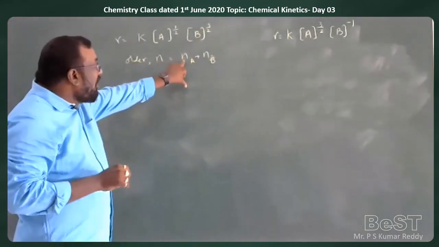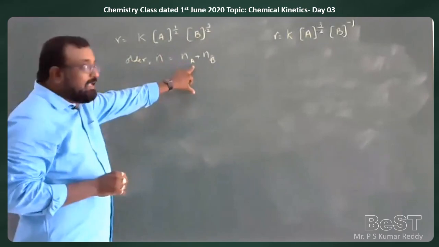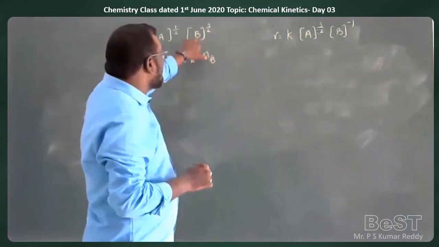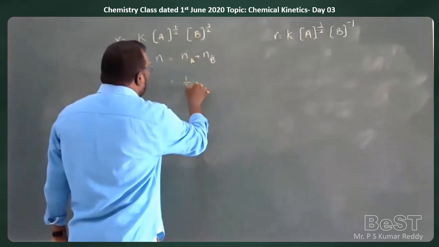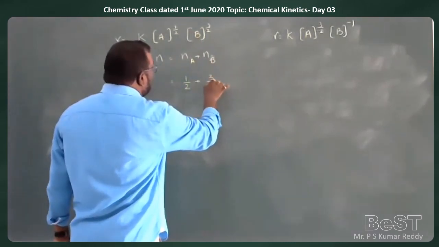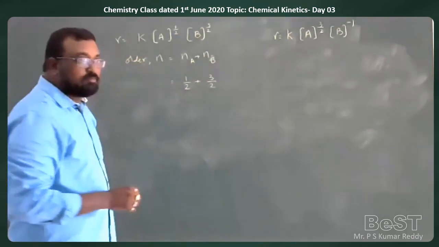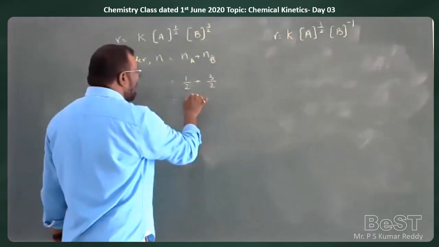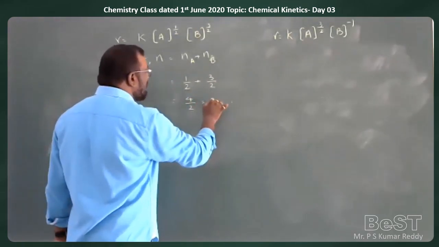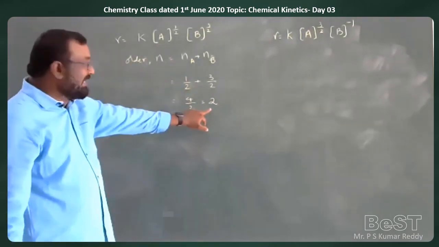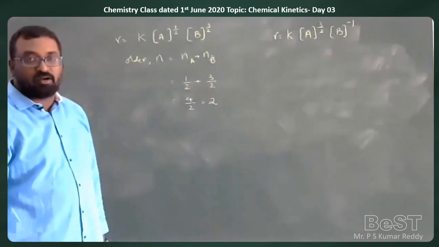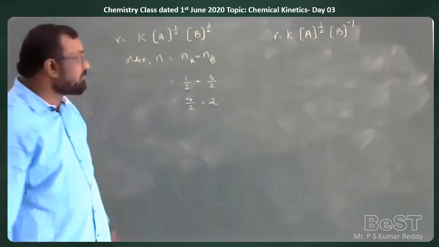Na means order with respect to A. Nb means order with respect to B. That means half plus 3 by 2, which is equal to 4 by 2, which is equal to 2. That means the overall order of the reaction is second order.